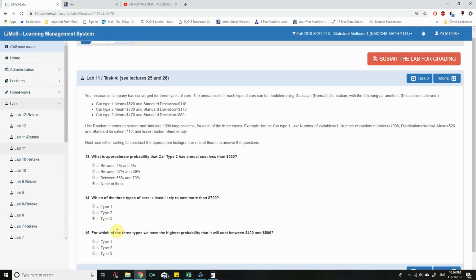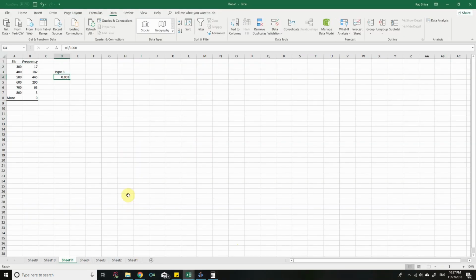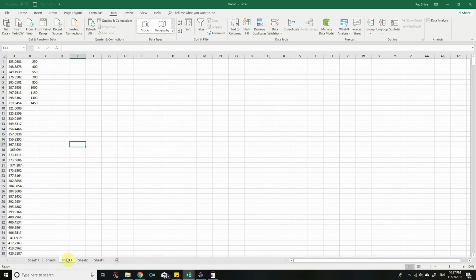Okay, for which of the three types do we have the highest probability that it will cost between 400 and 500? Let us redesign the bins. For type 3 car we are good. For type 2 car, let's readjust the bins.